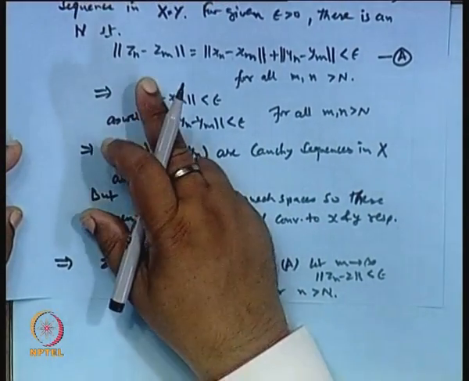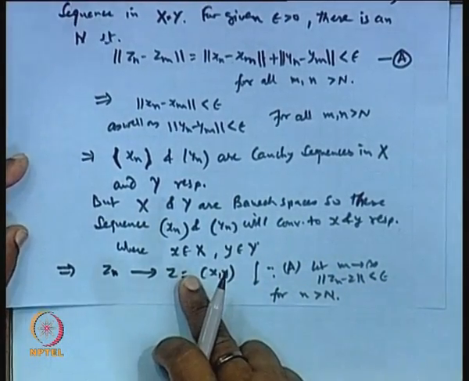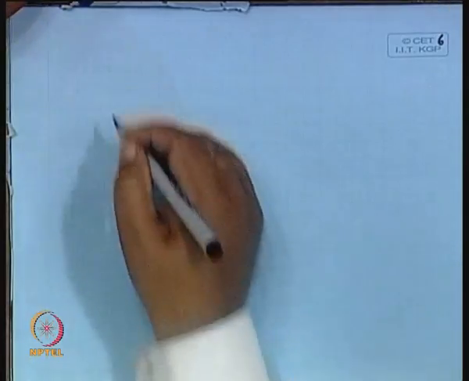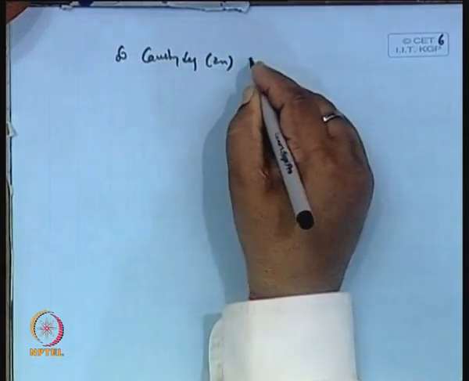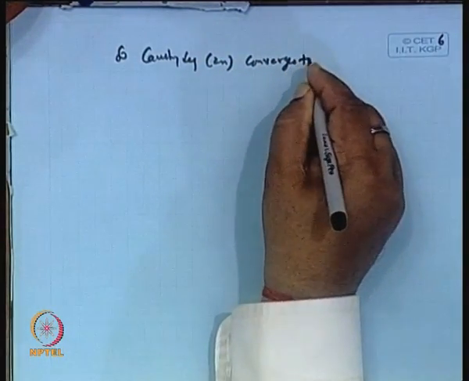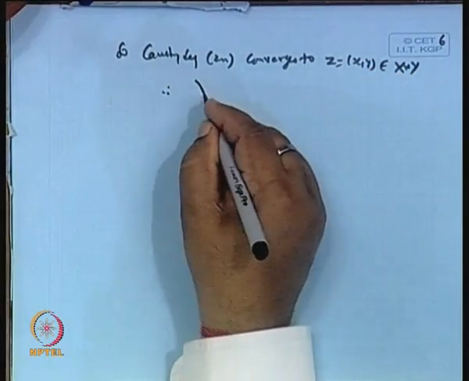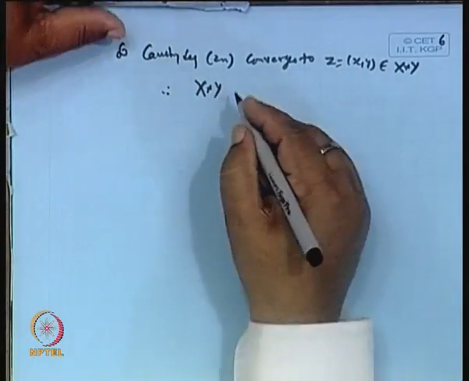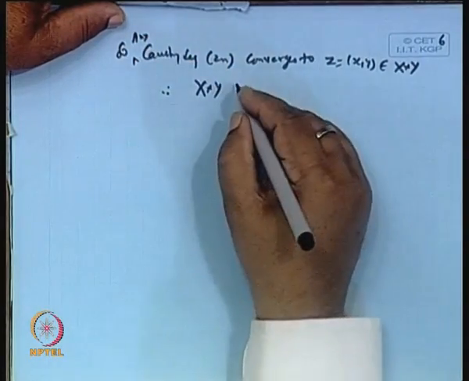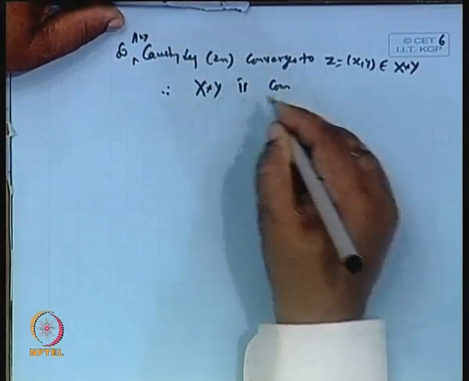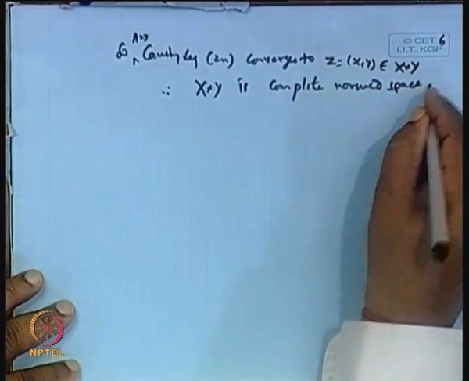But Z n is a Cauchy sequence, and it converges to a point Z belonging to X cross Y, because X and Y are complete. So, the Cauchy sequence Z n converges to Z in X cross Y. Therefore, X cross Y, and it is an arbitrary Cauchy sequence, is it not? Any Cauchy sequence Z n. Clear? So, X cross Y is complete. Normed space means it is a Banach space.